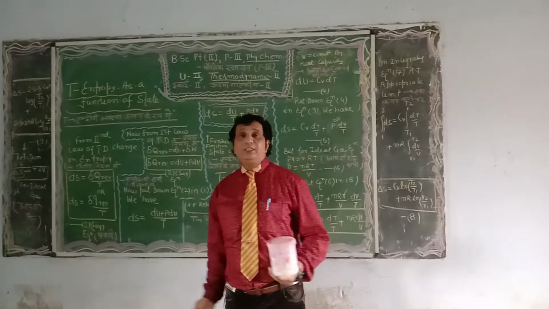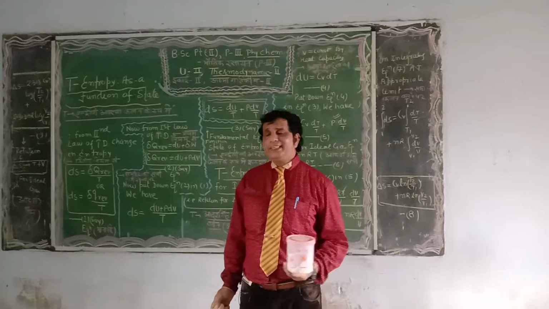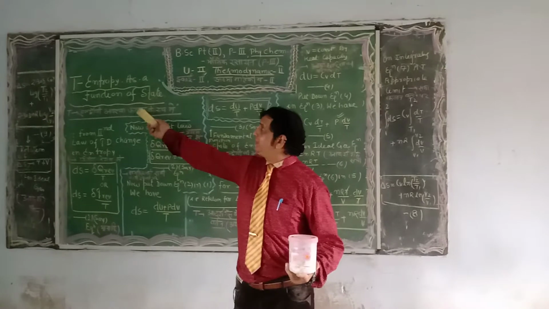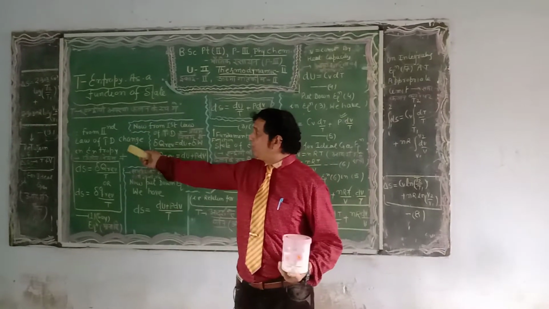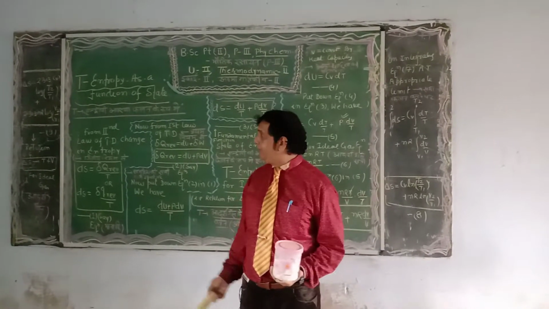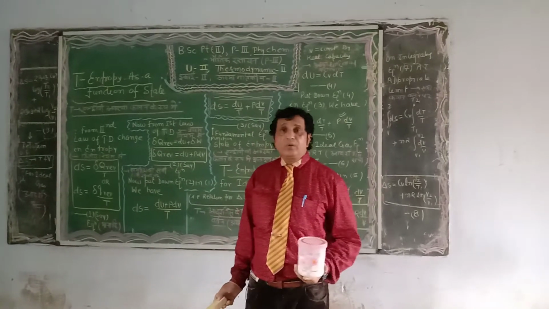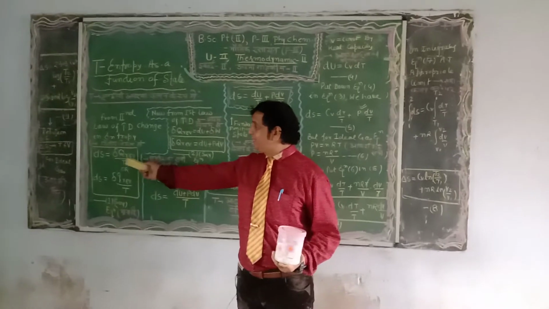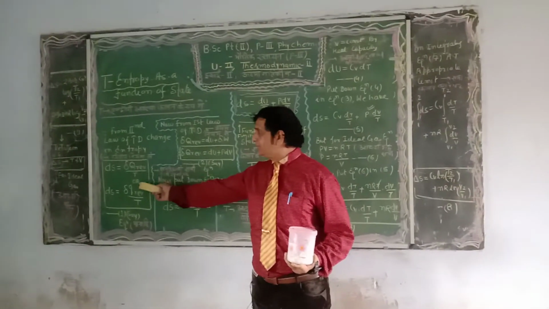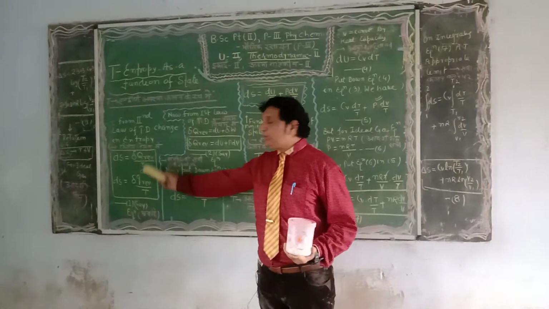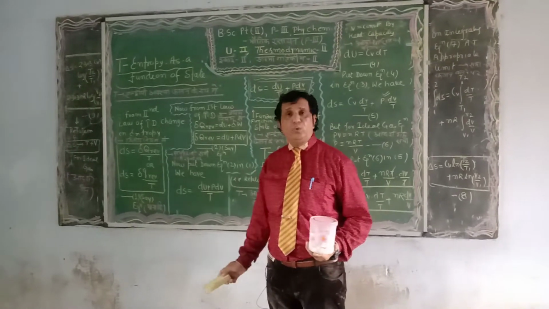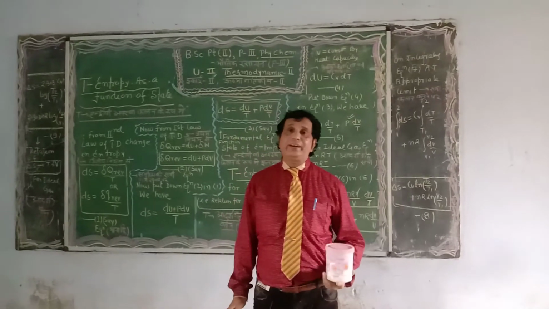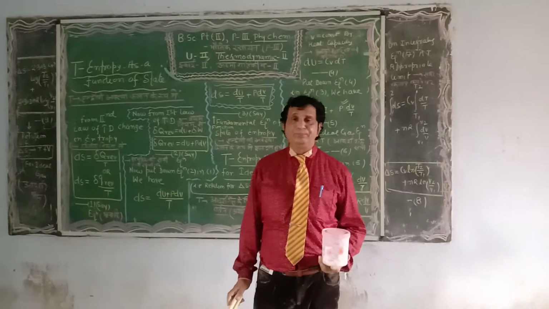The title I have mentioned on the blackboard. The next topic of this Unit 2 is entropy as a function of state. Let us try to understand. From the second law of thermodynamics, we derived the necessary equation in our previous lecture: dS equals delta Q reversible upon T. Here, capital Q, one can write small q also. dS equals dq reversible upon T. It is known as the fundamental equation of the second law of thermodynamics.